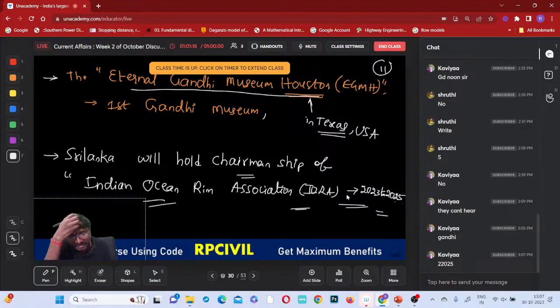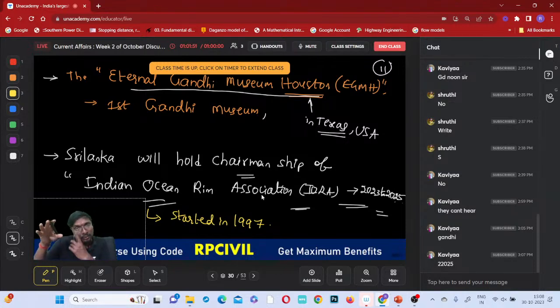It is an intergovernmental organization. It is not related to a single government only. It started in 1997. The Council of Foreign Ministers meets annually, and they observe what is happening in the Indian Ocean rim.